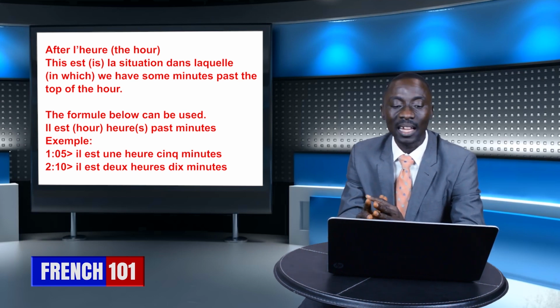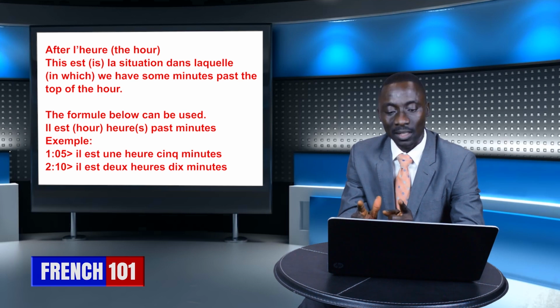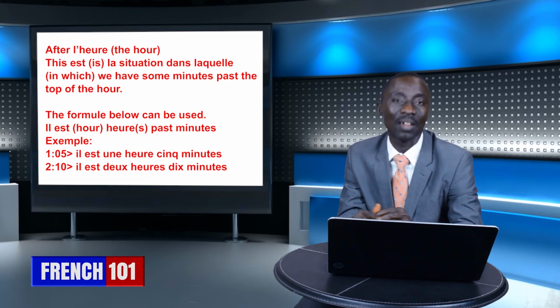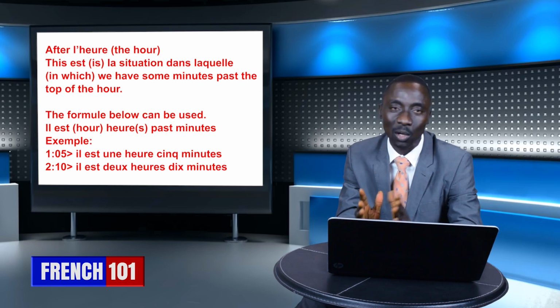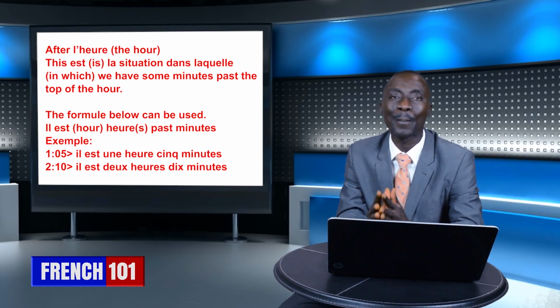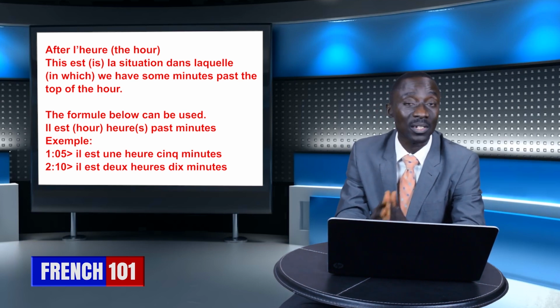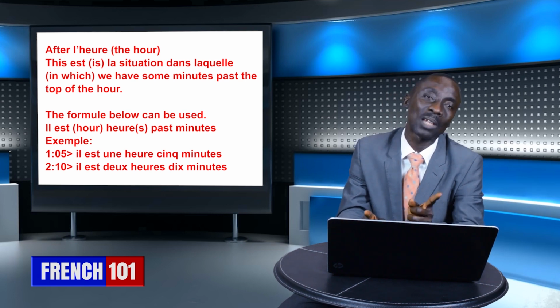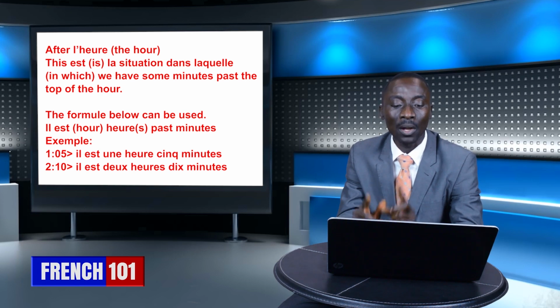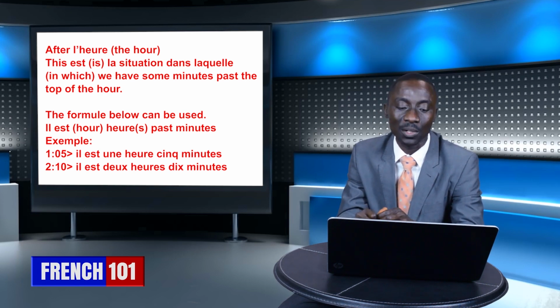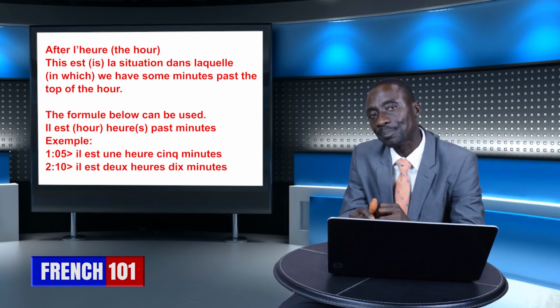Il est une. I say une. In time reading, you don't use un because the word heure there, in terms of time reading, is a feminine word. So you don't use what? Un. You use what? Une. Because une is the feminine form of un. If you say un, we are talking about the masculine aspect of it. Une is the feminine aspect of it. So heure there is a feminine word. So you say il est une heure.